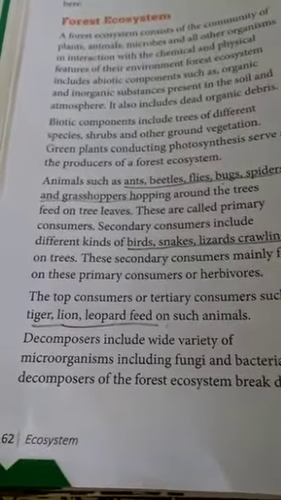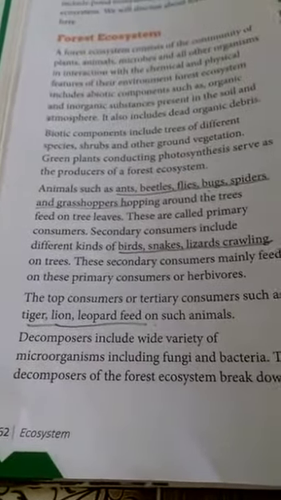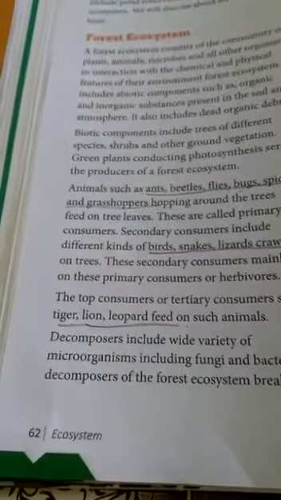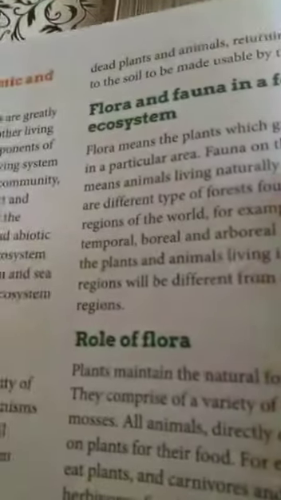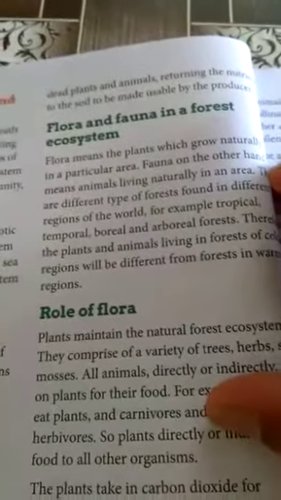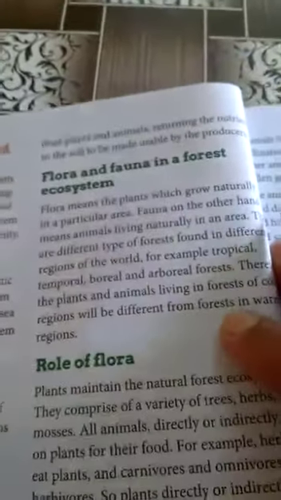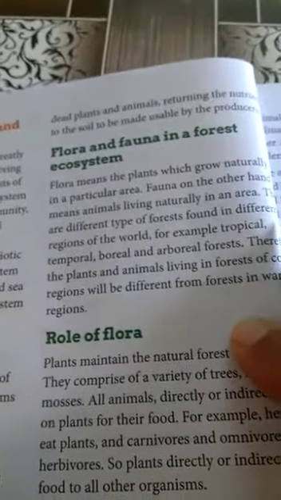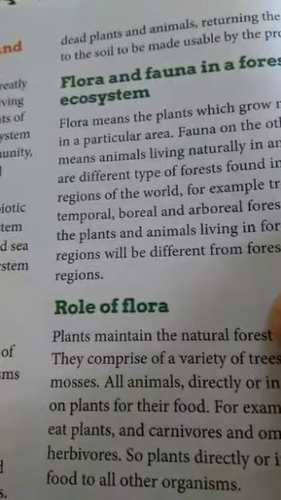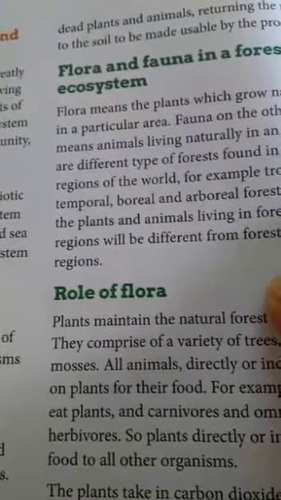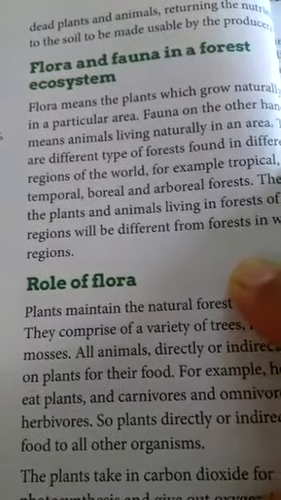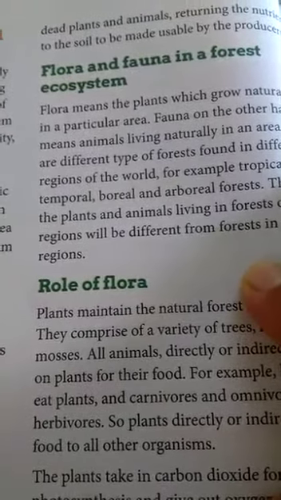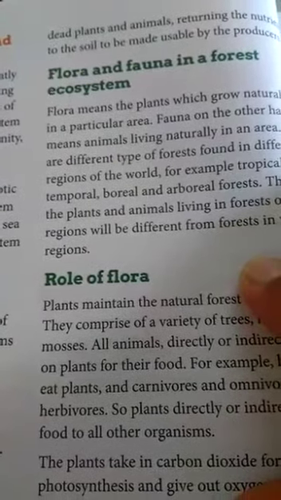Decomposers are in the form of bacteria and fungi which act on the dead bodies of plants and animals and convert them into simple inorganic substances. Now, flora and fauna in a forest ecosystem. Flora is the plants which grow naturally in a particular area, and fauna are the animals naturally living in a particular area. So there are many types of plants and animals that live in a forest ecosystem.